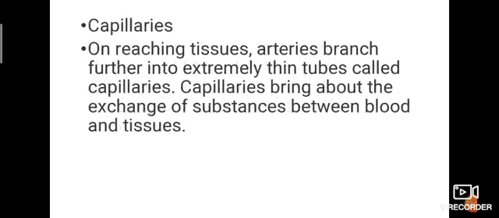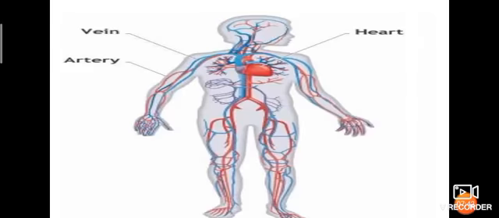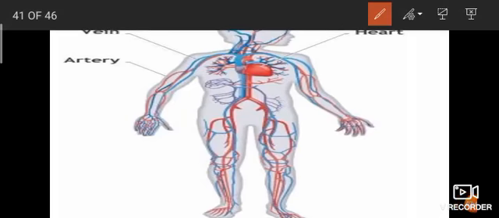Next one, capillaries. On reaching tissues, arteries branch further into extremely thin tubes called capillaries. Capillaries bring about the exchange of substances between blood and tissues. See this image, this is veins. This is artery, red color pipes. This is veins.